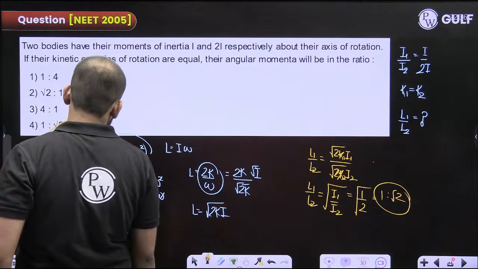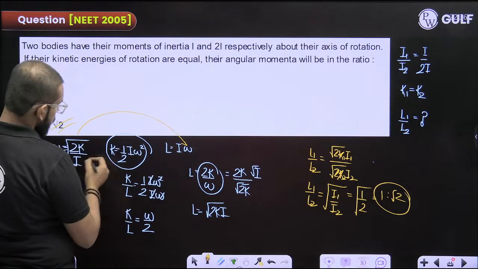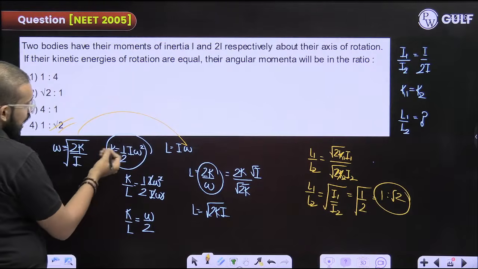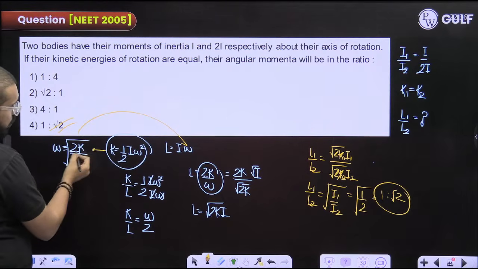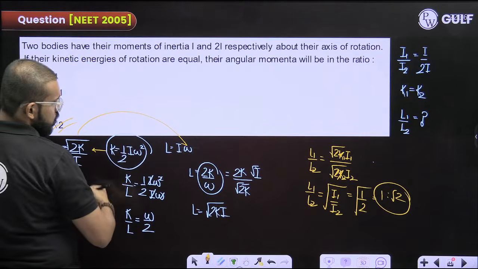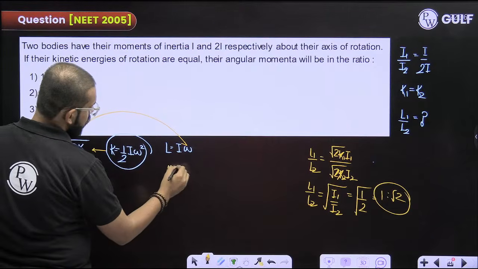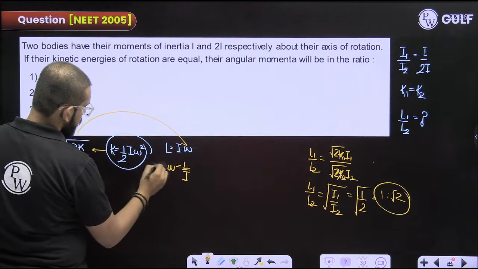No. In fact, omega value you could have substituted directly here only, right? It would have been better if you would have found the omega value and substituted here, or vice versa could have also been done. So in fact, that would have been very easy. Omega is equal to L by I, right? Substitute here.